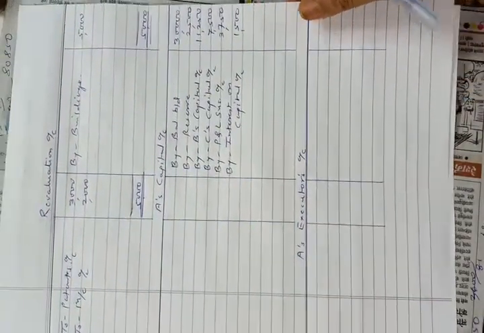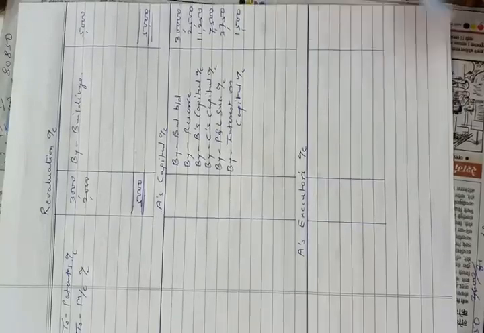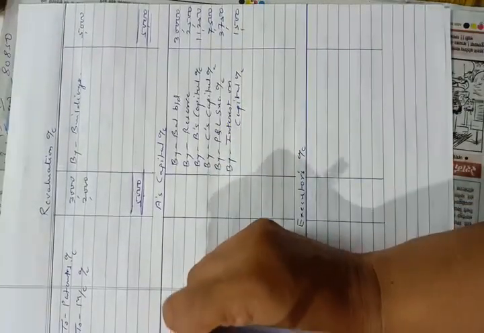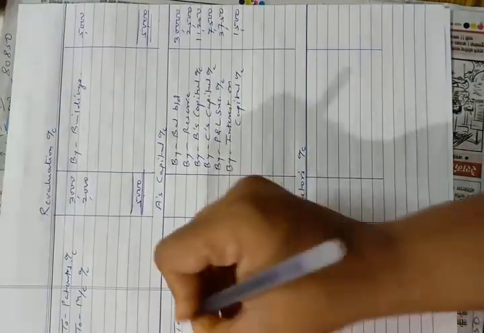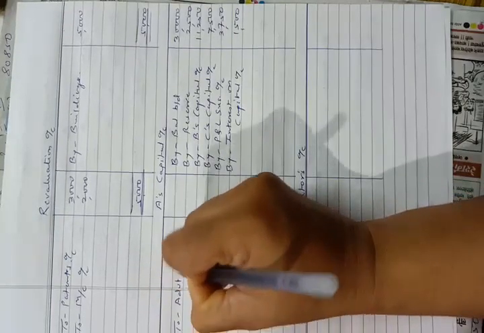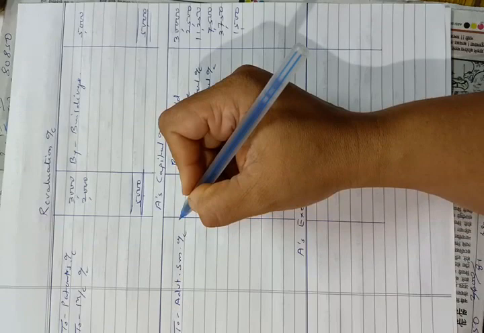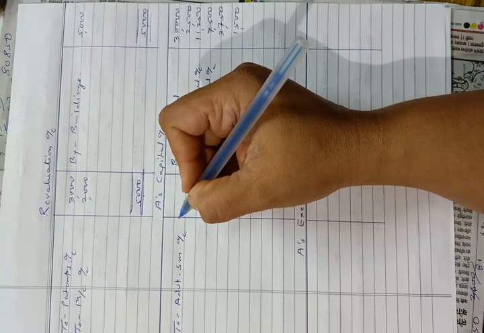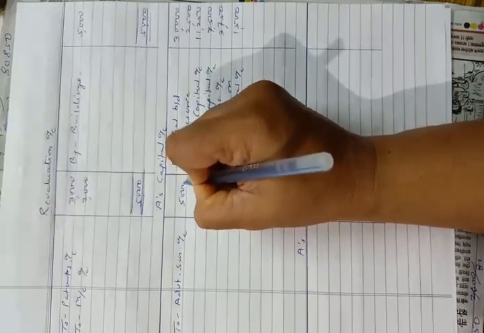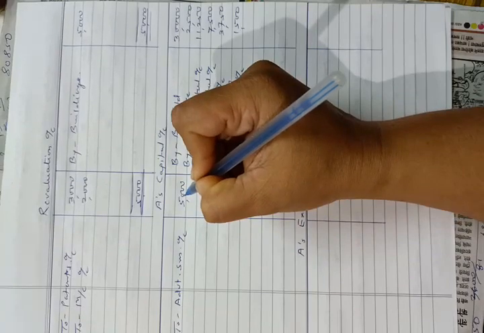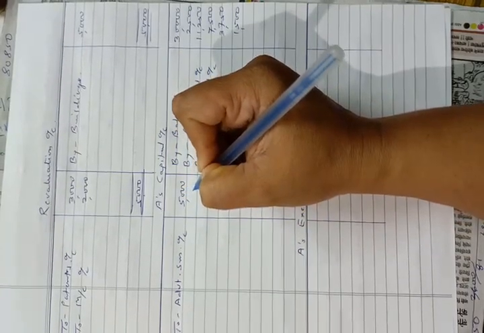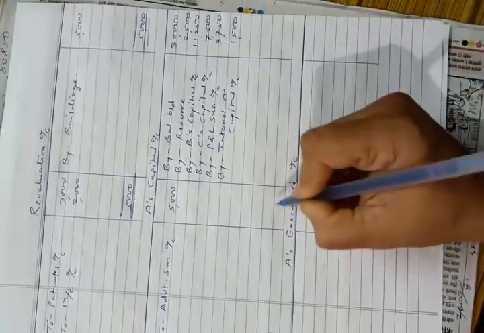On the asset side, advertisement suspense account is given. So we have to transfer A's share to advertisement suspense account. A's share in total rupees 12,000 will be rupees 5,000. That is 12,000 into 5 upon 12. So 5,000. Now let us tally A's capital account.